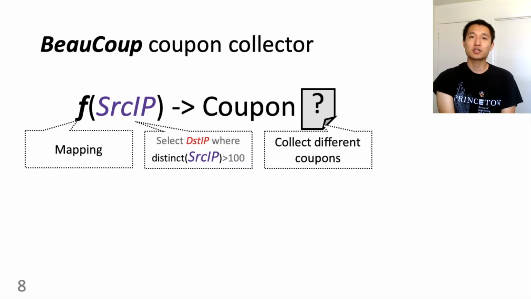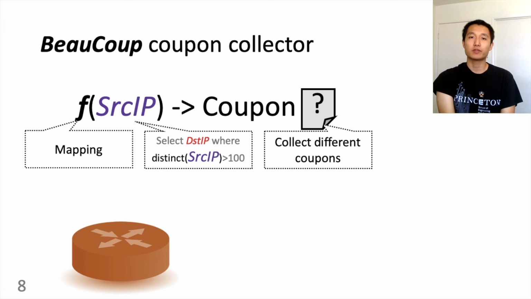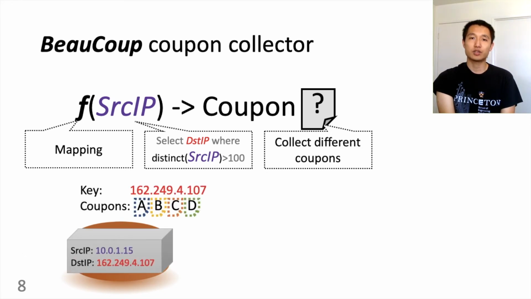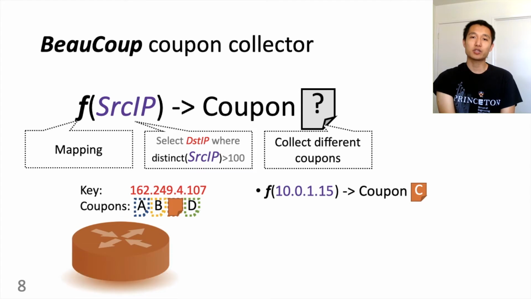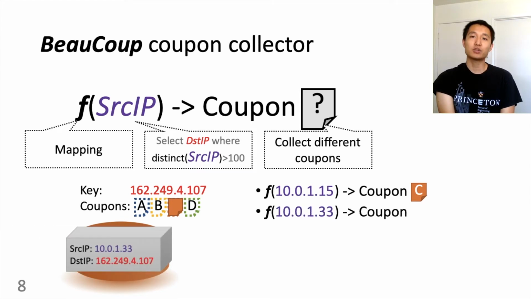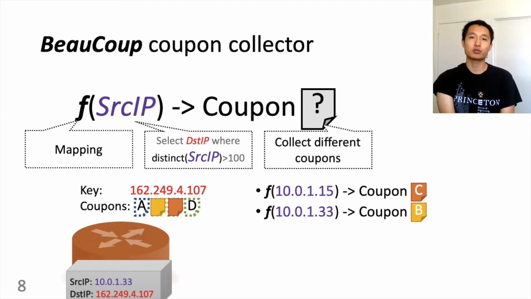So now let's look at this example. We are processing only one query. For a packet coming through our network, we know the query key is destination IP, and we prepare a 4-coupon collector for this key. The attribute we're counting here is source IP. We use the random mapping to draw a coupon by random, and say we get coupon C, so we collect it. For the next packet with the same destination IP, we do another mapping from source IP to a random coupon. We get a different one, so we collect coupon B.